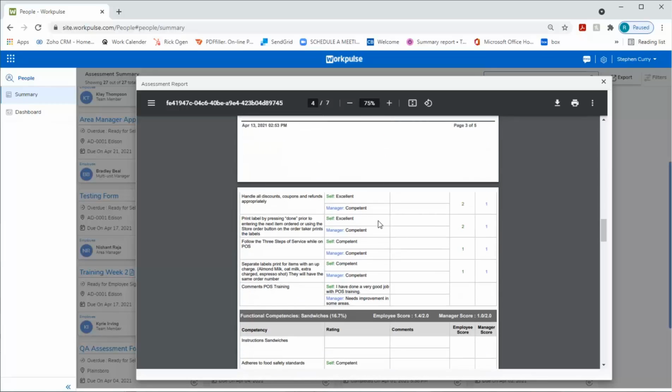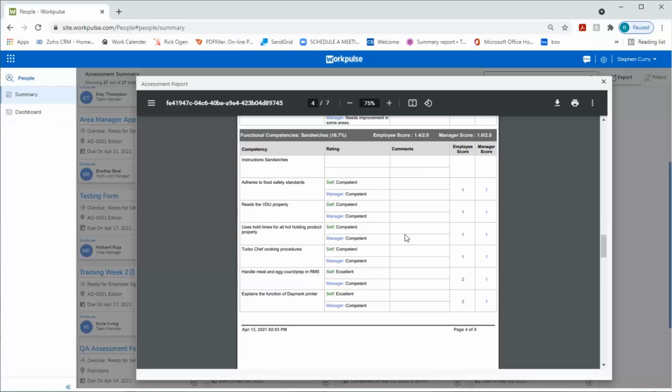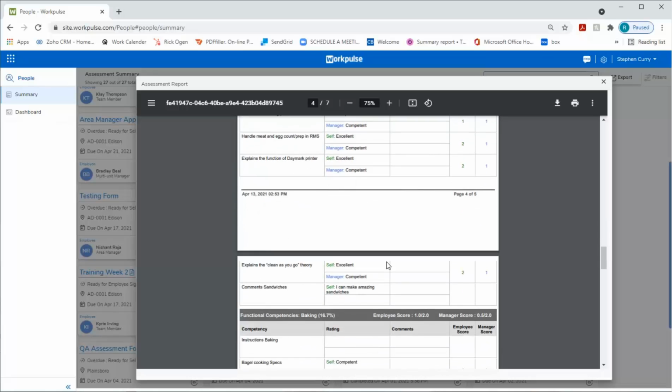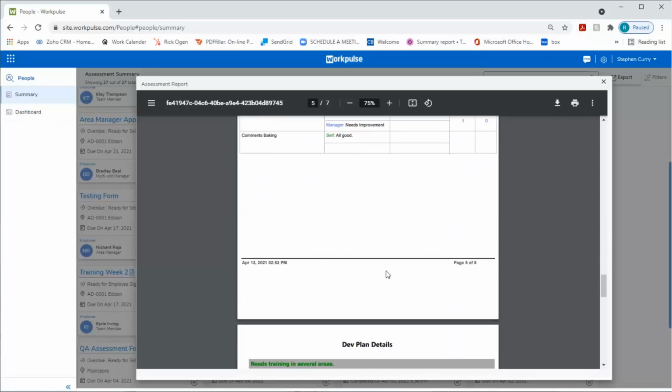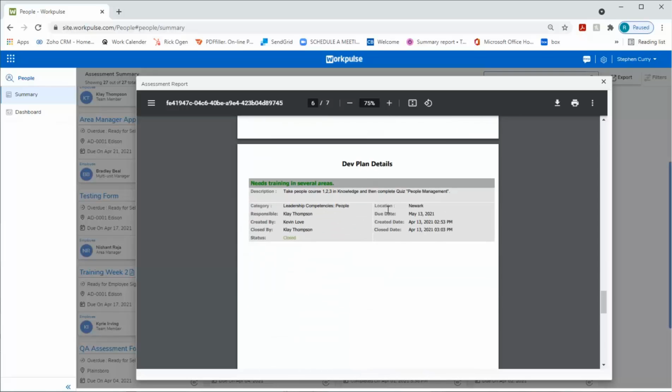And we can see through each category or competency how the answers matched up and what the scoring was. It's very easy to peruse these, print them out, download them, send them, email them. And if there was a development plan anywhere along the way to help improve the employee performance, the details would be right here. The title is Needs Training in Several Areas. The description is Take People Course 1, 2, and 3 in Knowledge, and then complete the quiz, People Management. So there will be a time frame on this development plan, and that employee's development can be monitored and managed for optimum performance.